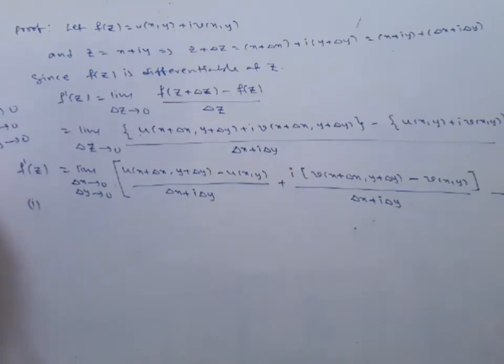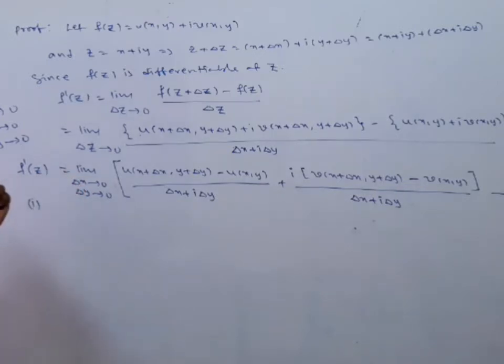First case, I am going to consider the first case. We have two ways. If I take delta y tends to 0 first, then you can take delta x tends to 0 next. If you take delta x tends to 0 first, then you can take delta y tends to 0. The order is not important.